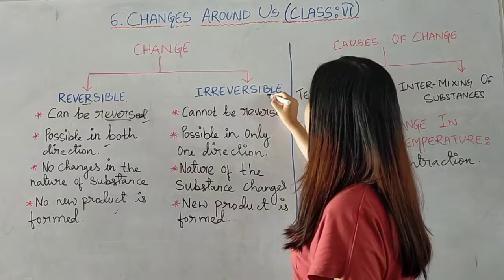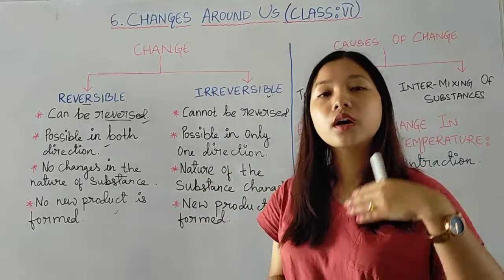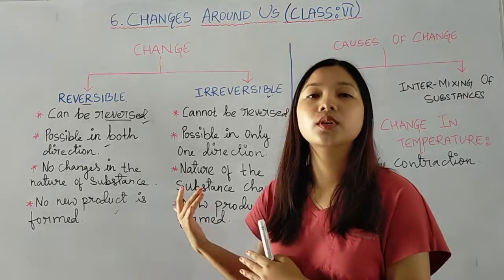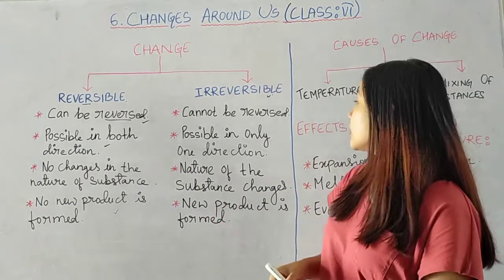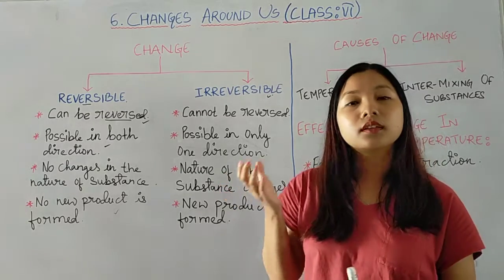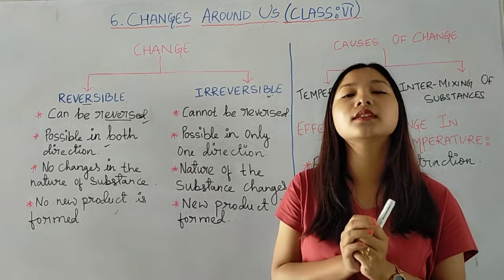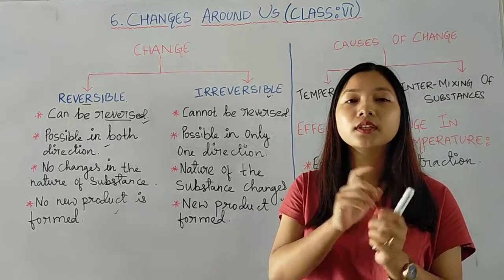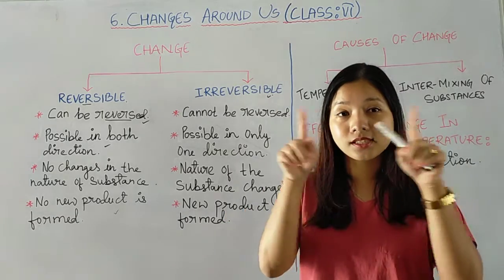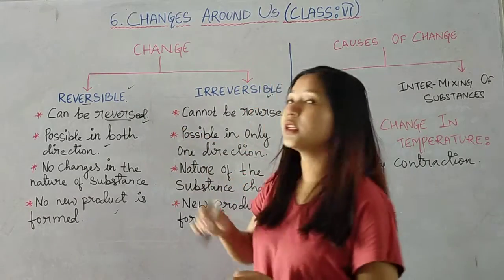Whereas irreversible changes cannot be reversed. That means once this change has taken place, it cannot go back into its original position. For example, you can take a piece of paper, fold it and make it an aeroplane. Then after playing with it, if you unfold the paper, doesn't it again become the same rectangular piece of paper? This is an example of reversible change.